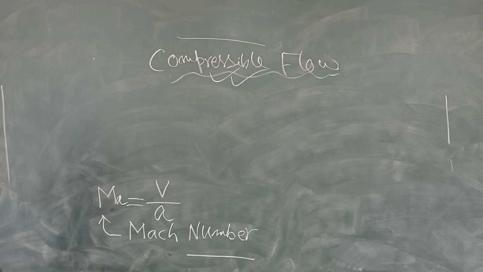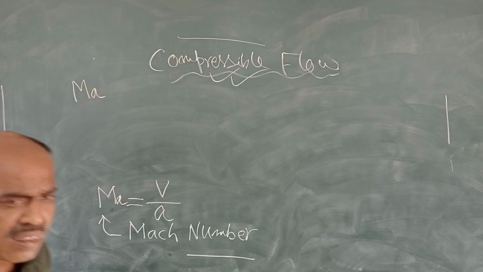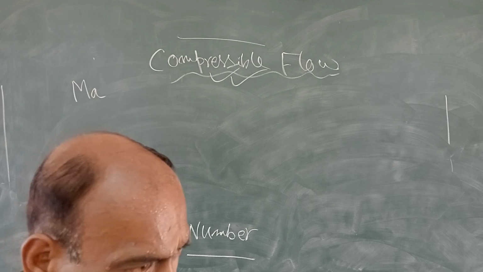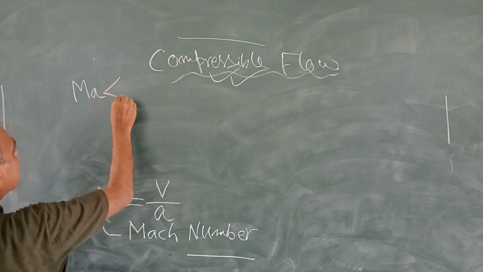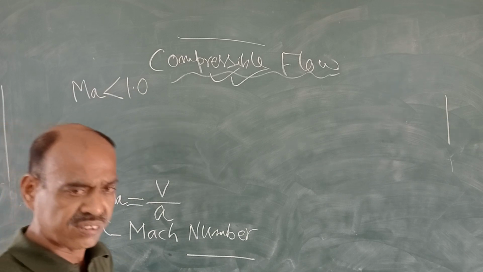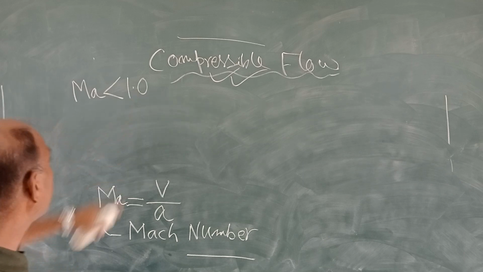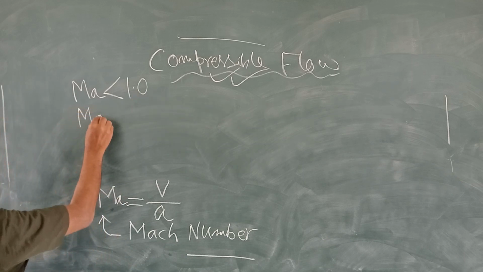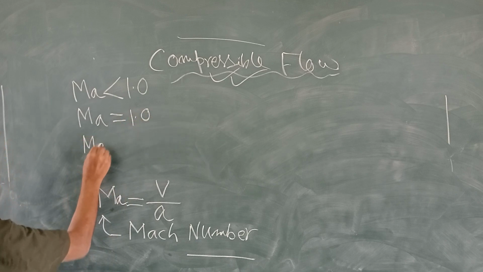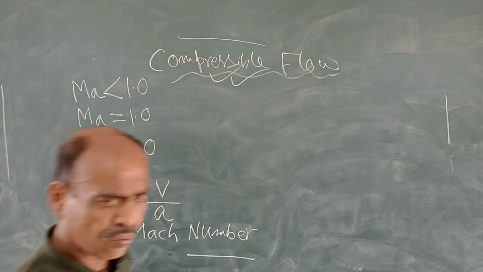So, first of all, I want to say that for subsonic flow, what is the Mach number? Is it greater than 1 or less than 1? It is less than 1 for subsonic flow, right? You write it this way, 1.0, not only 1, write 1.0. Mach number is less than 1 for subsonic flow. Mach number is exactly 1 for sonic flow, and Mach number is greater than 1 in case of supersonic flow, right?